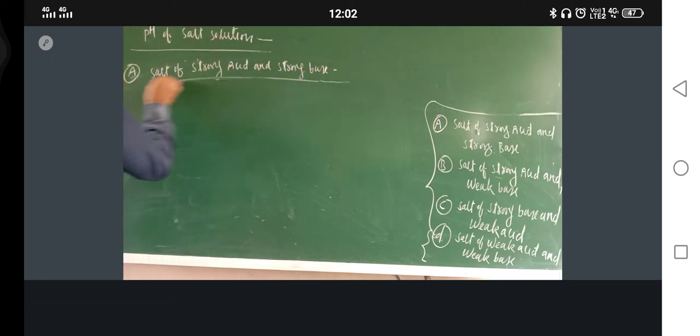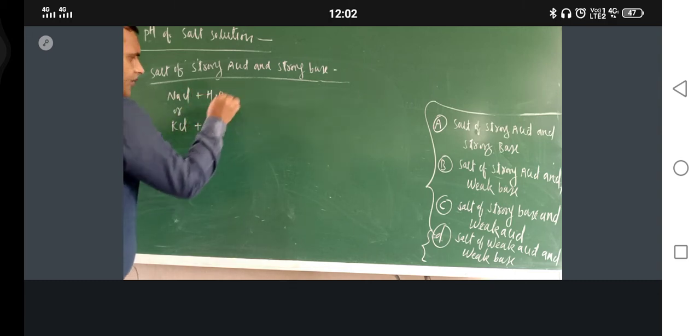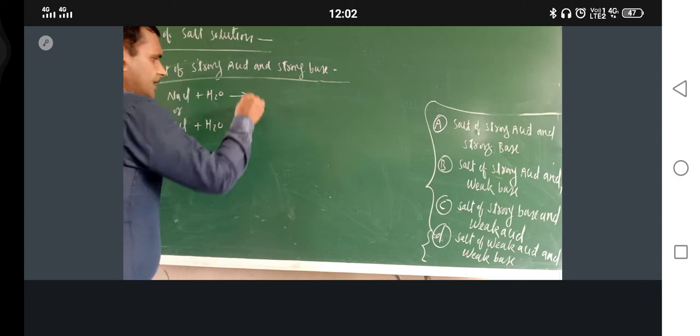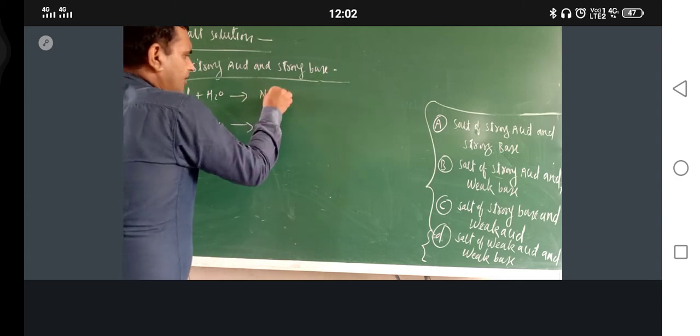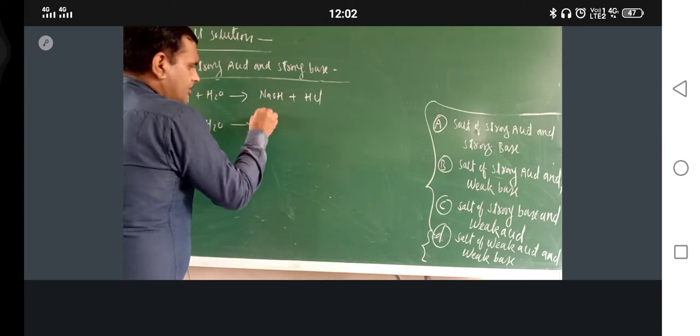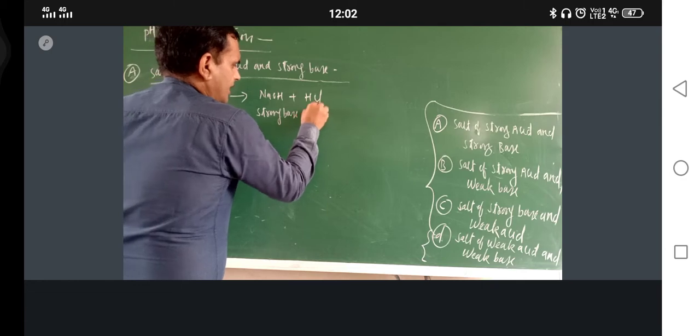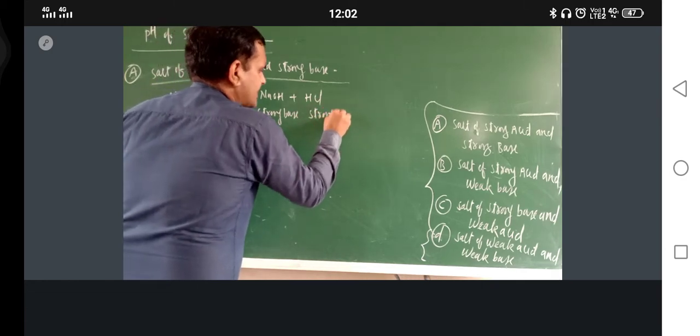Okay. So take one salt. The best example is NaCl only, or you can take KCl. Subject it to hydrolysis. Salt hydrolysis, so their reaction with water. Here you will get NaOH and HCl. What is this one? Strong base. And this one? Strong acid.